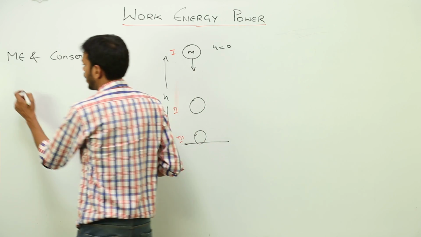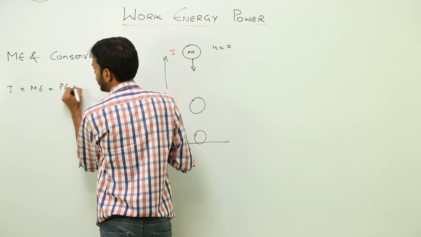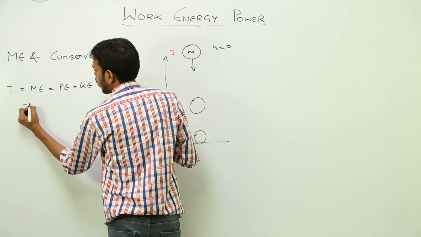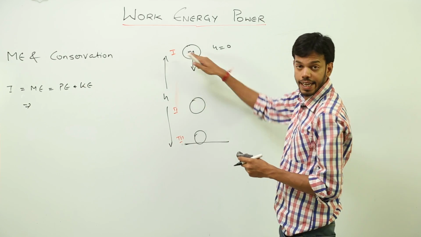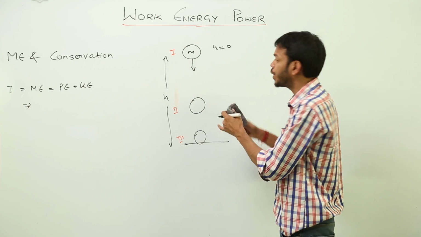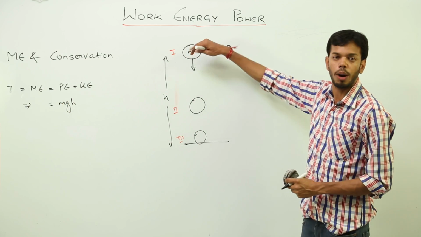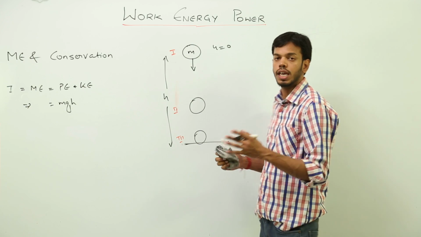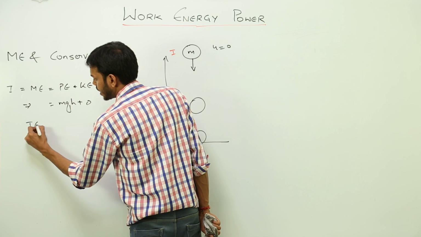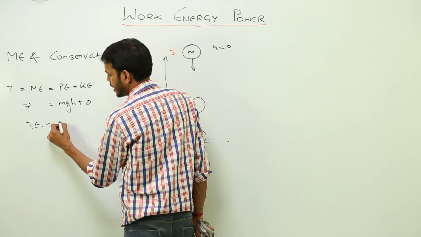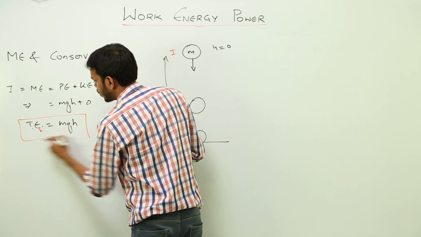At position number 1, mechanical energy is potential energy plus kinetic energy. Therefore, what is potential energy at height h? The body is at height h, so it has this energy in the form of potential. So this will be mgh. But the body is initially just dropped. That means its initial velocity is 0. So kinetic energy is half m 0 square, which is 0. So total energy at position 1 is mgh.